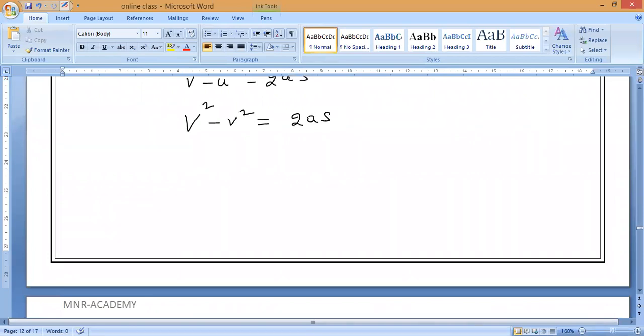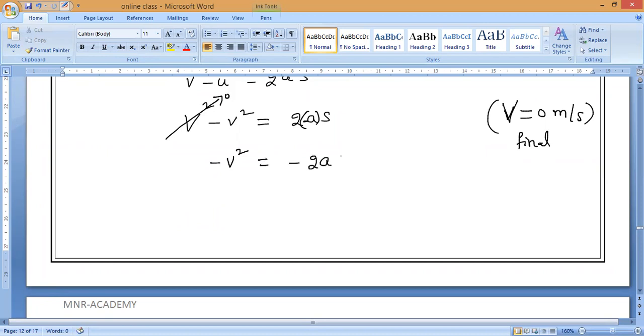So now a equals minus a. As we know, the final velocity will become 0 meters per second, so that term will get cancelled. So minus V square is equal to minus 2as. Till here, any doubt? Anybody can ask.